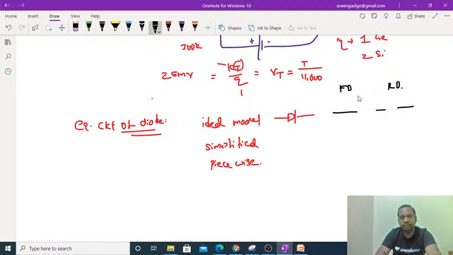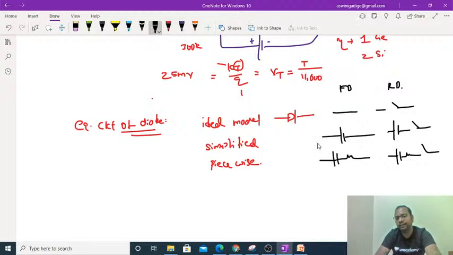So let's take forward and reverse. And coming to the simplified case, we are going to take it like this in the case of forward bias, and in the case of reverse bias, the switch is open here. And coming to the piecewise linear approximation, we will take it like this, and for reverse bias, we will take it like this. Here it is the forward resistance, and it is the reverse resistance, and it is the cut-in voltage, V gamma.